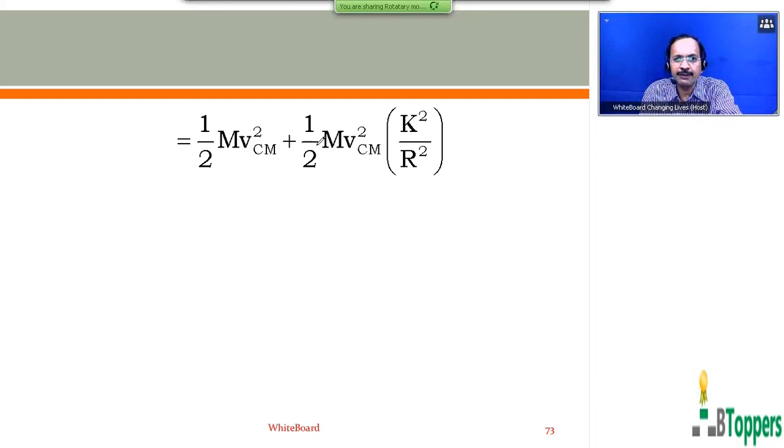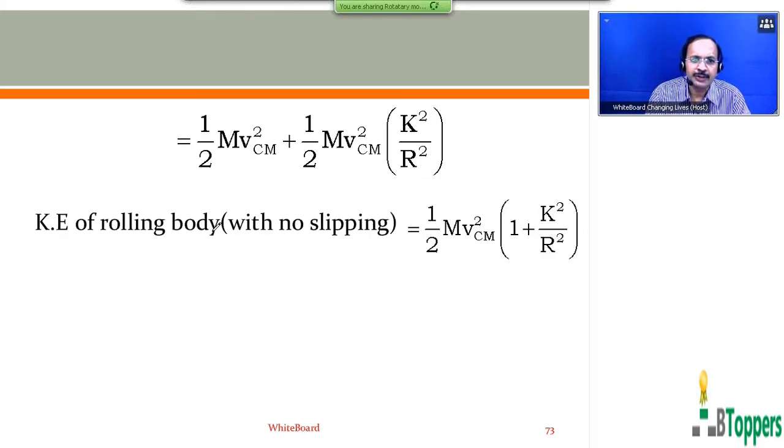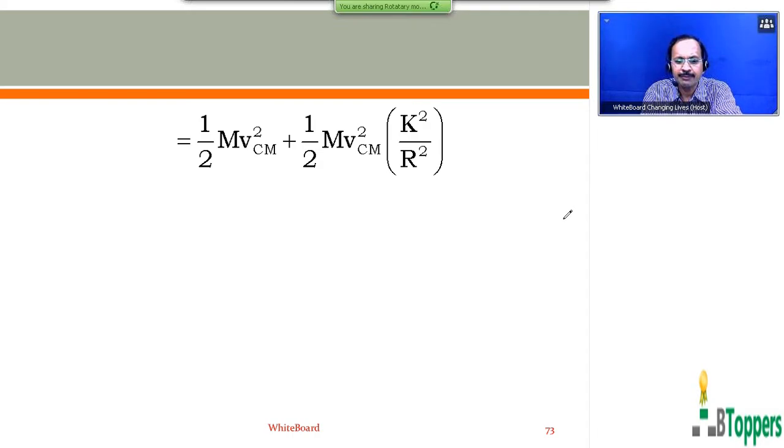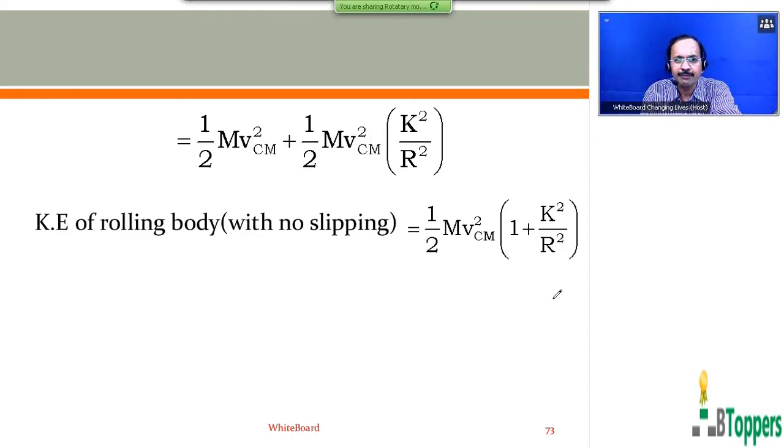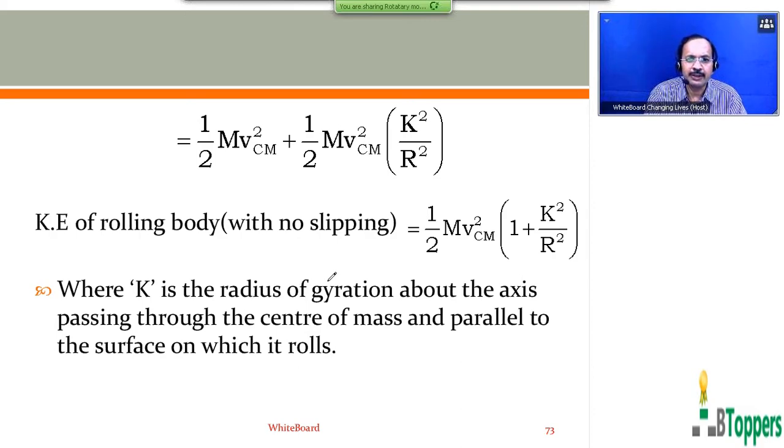So this you can write as half m v_cm squared plus half m v_cm squared into k squared by R squared. So the kinetic energy of the body with no slipping is given by half m v_cm squared into (1 plus k squared by R squared), where k is the radius of gyration about the axis passing through the center of mass and parallel to the surface on which it rolls.